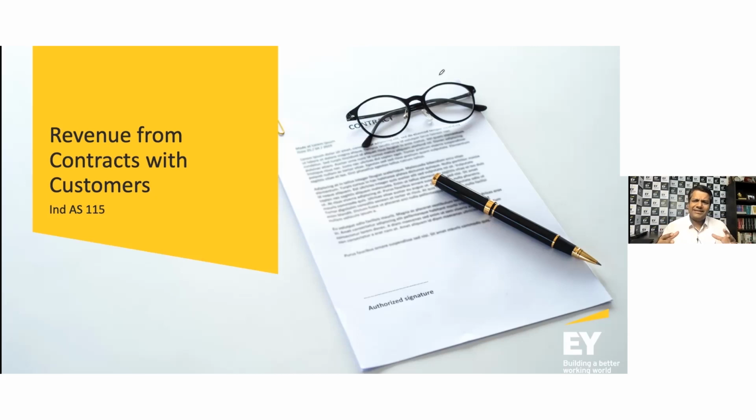So the standard tries to say how you get to revenue recognition, and it defines every element, the entire approach, the whole methodology.